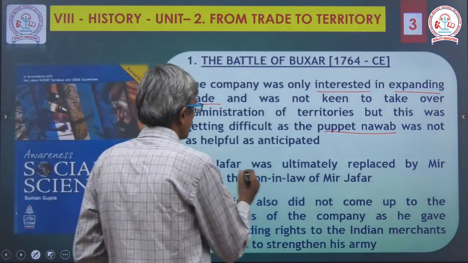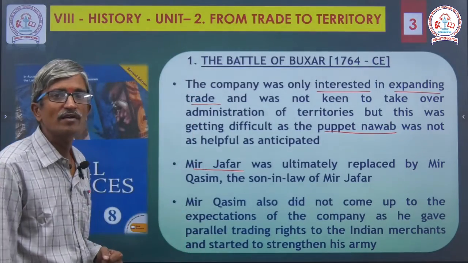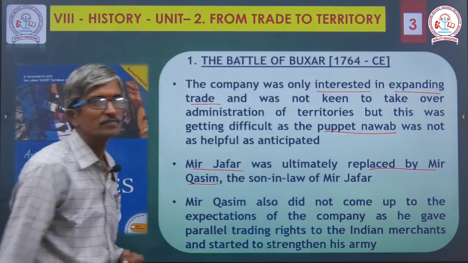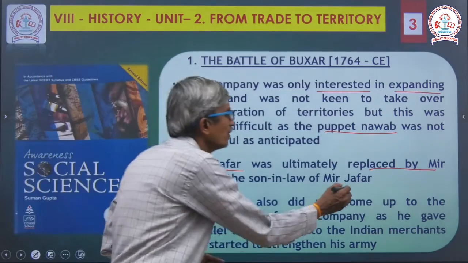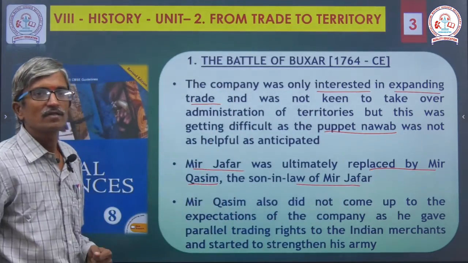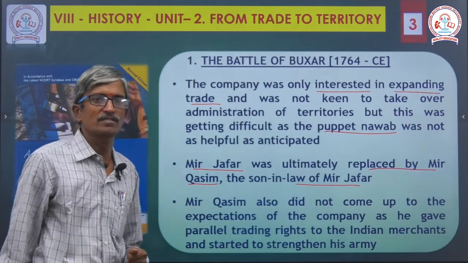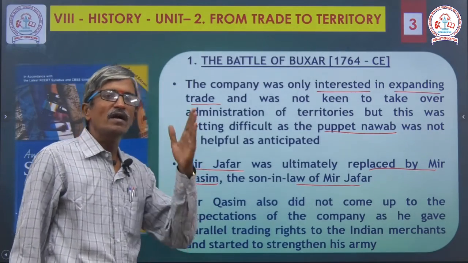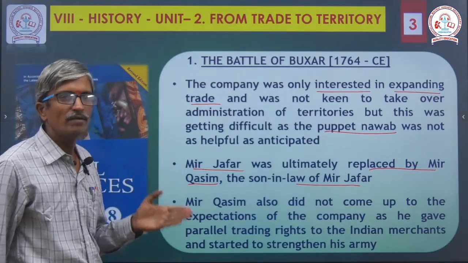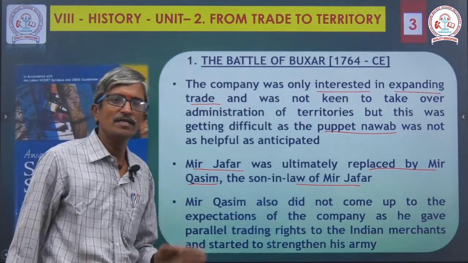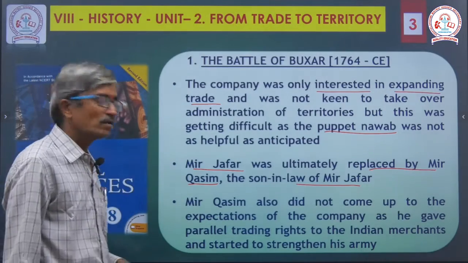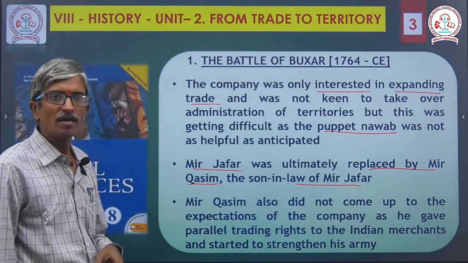Mir Jafar was ultimately replaced by Mir Qasim, the son-in-law of Mir Jafar. So they gave some perks with an understanding. The East India Company called him personally and advised him: if you support me, you will be appointed as the next ruler. They were giving some attractive perks, meaning privileges.